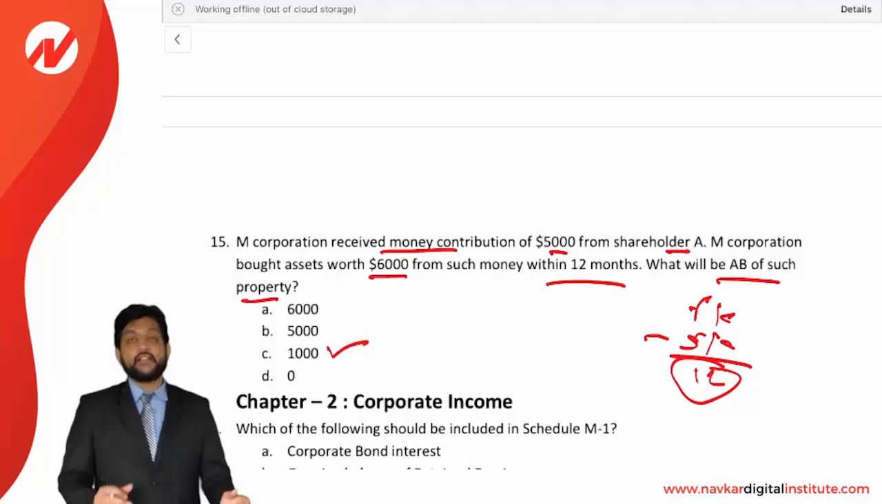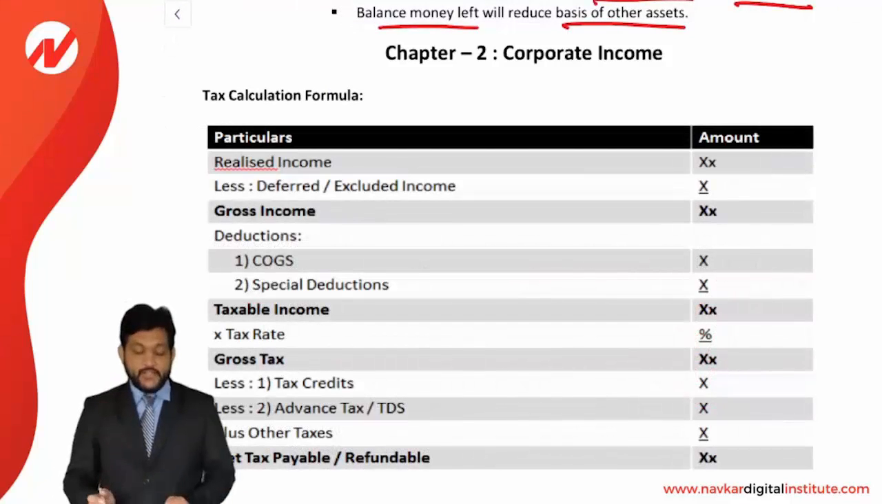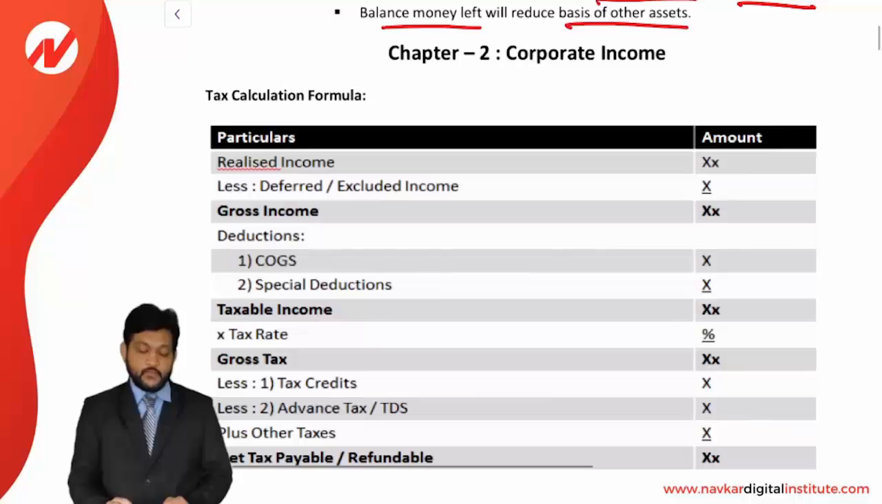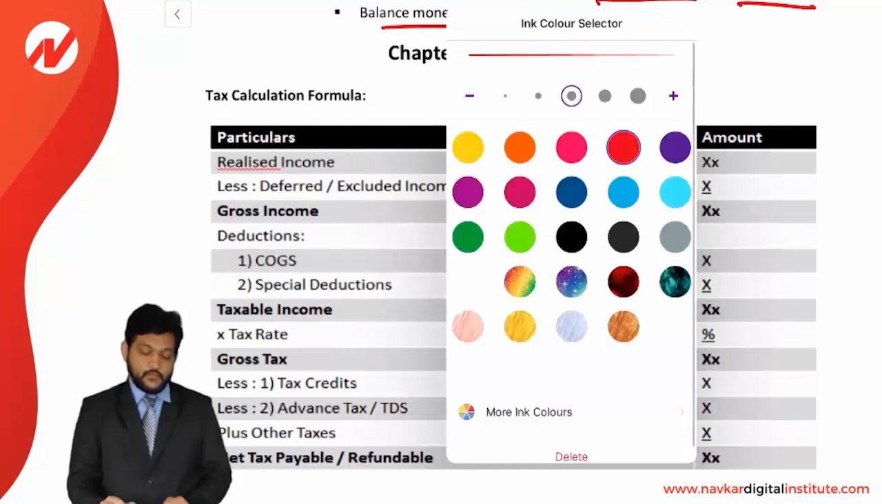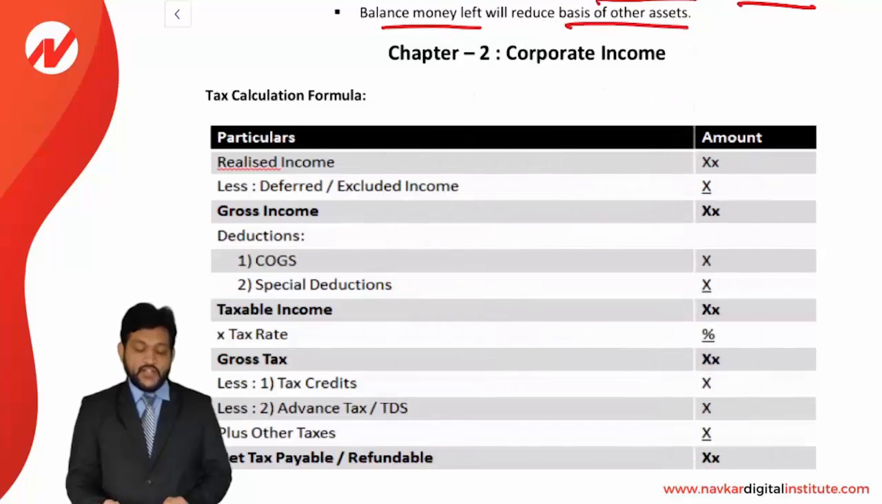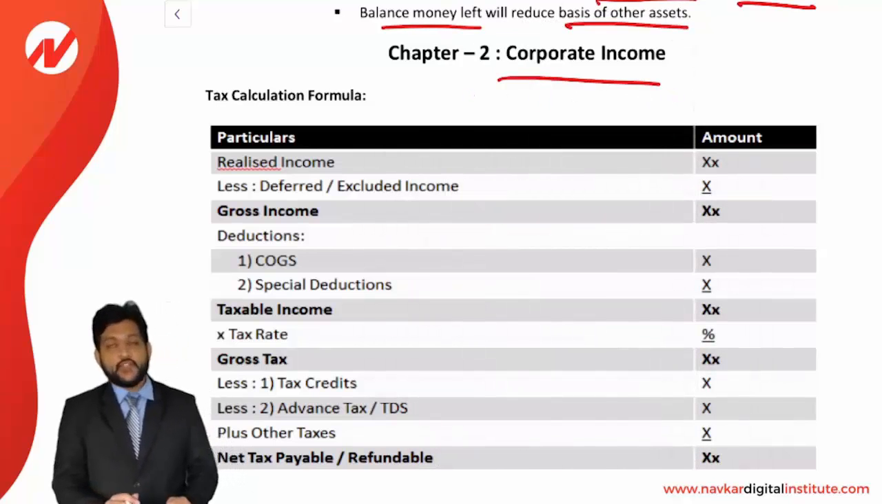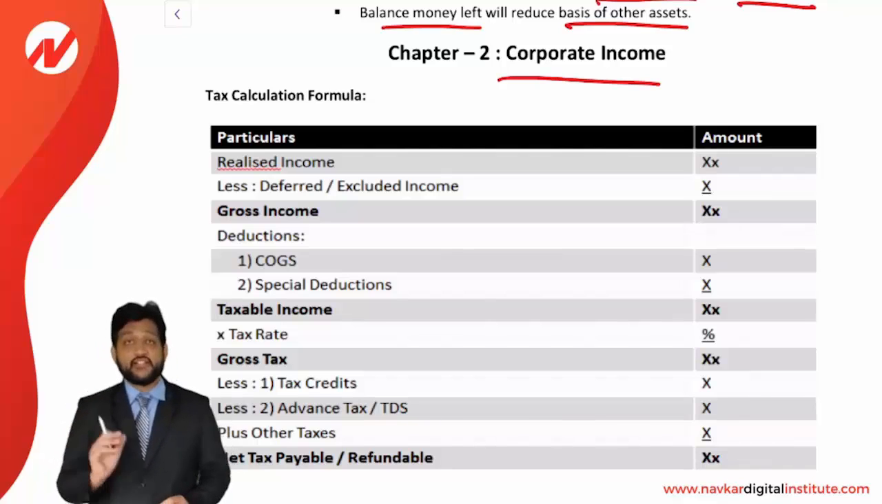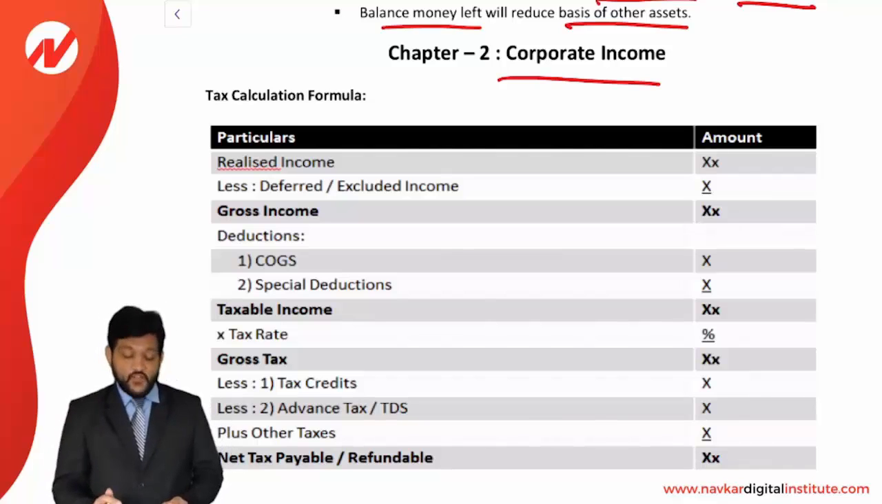So friends, this being the MCQ for unit number 1 in entity taxation. Now friends, let us discuss the next chapter number 2, corporate income. Okay, corporate income is a chapter we are going to discuss. In that we will discuss how the corporate income is calculated and what are the additions and deductions in it. Let us see. It's a very simple format.